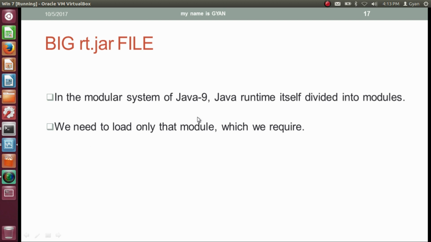In the modular system of Java 9, the Java runtime itself has been divided into modules. We need to load only that module which we require. So the problem of the big rt.jar file also has been solved by the modular system of Java 9.